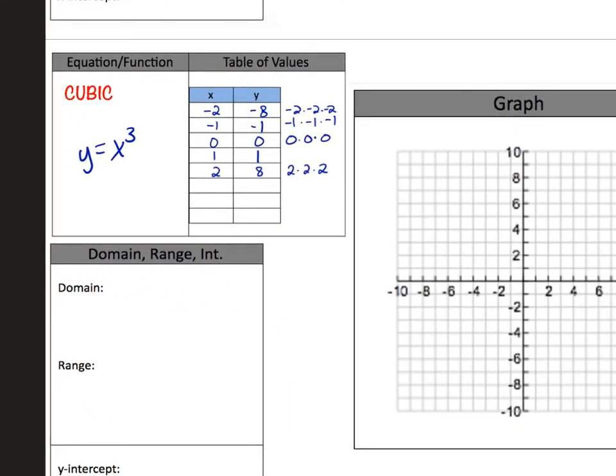So graph those points and see what the shape of this thing ends up being. So we have 0, 0, 1, 1, 2, 8, -1, -1, -2, -8.